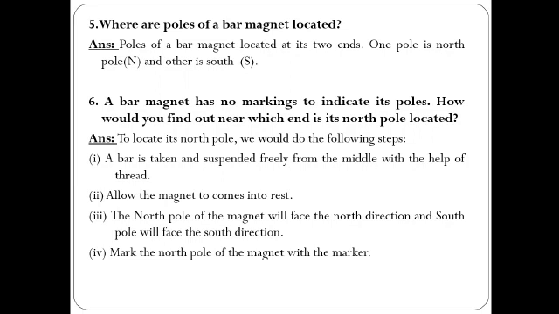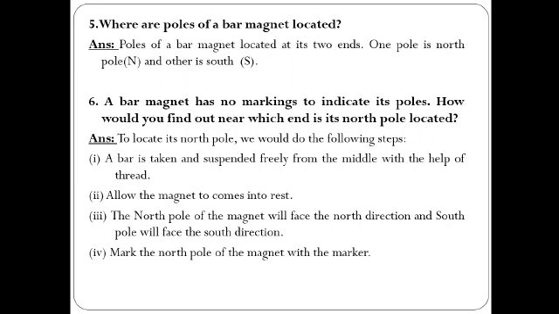So you can easily identify that the end which rests towards the earth's north direction is the north pole, and the end of the magnet which rests towards the earth's south direction is the south pole. Like this we can easily identify which pole is north and which pole is south.